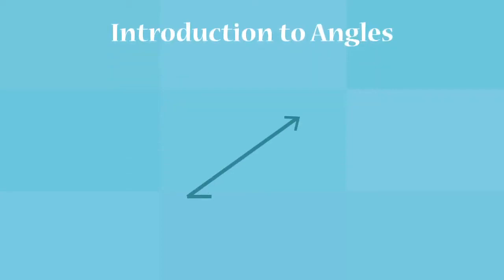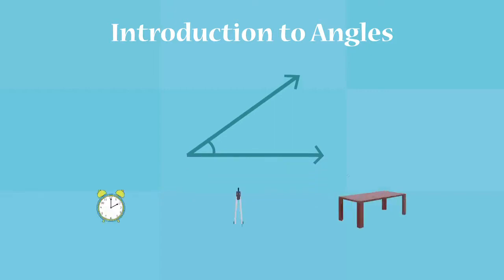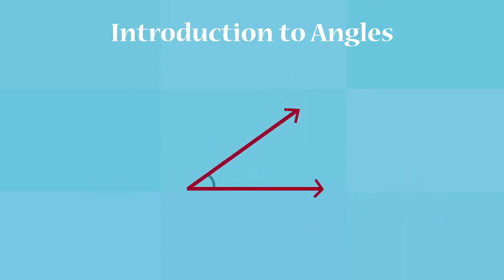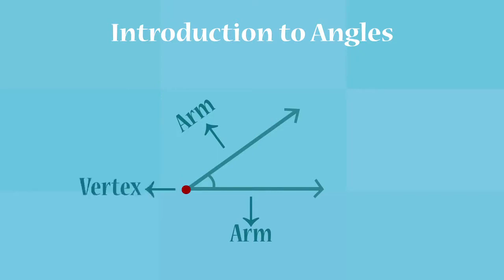When two rays meet at one common point, an angle is formed. We can see angles formed by different objects around us: the hands of a clock, the arms of the divider in your geometry box, the edges of a table. The two rays which form the angle are called the arms of the angle. The common point where the rays meet is called the vertex of the angle.